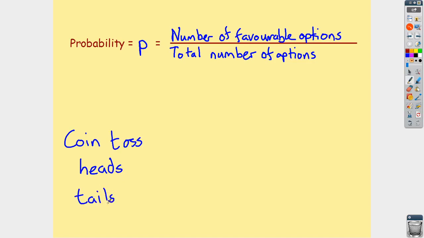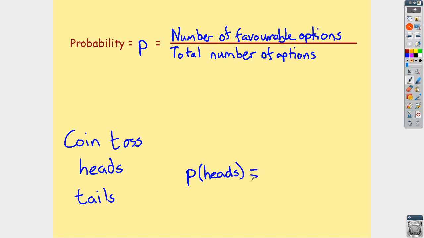So what I'm going to ask you is, what is the possibility if I were to flip a coin, I would end up with heads? Okay, so the way we write this is we say, what's the probability? We're using our P for shorthand, and then in brackets we write down what favourable outcome is it we're looking for. So what's the probability that we'll roll heads, or flip heads I should say.